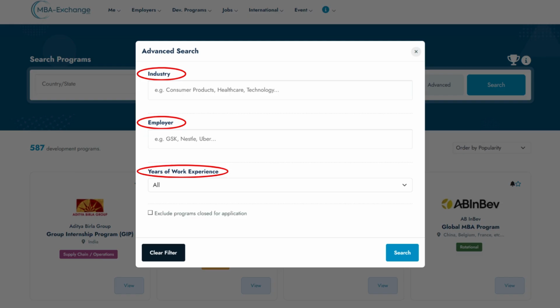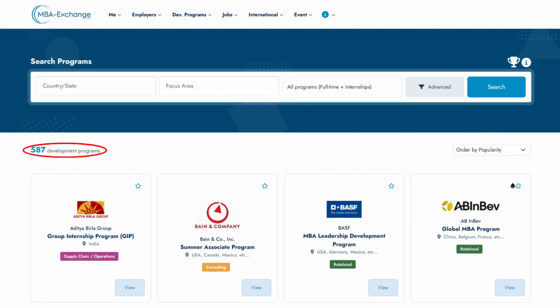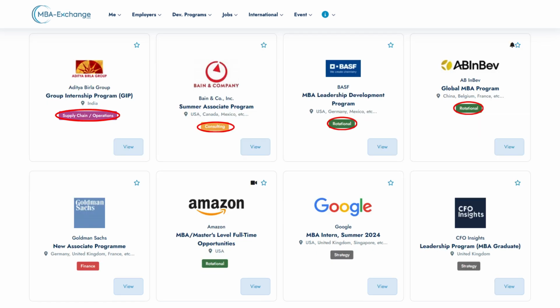You can also use the advanced search for filtering by industry, employer, and years of experience, as well as application status. After you search, you can see how many programs match your criteria on the left. Each program has a tag that shows its focus area, so you can easily identify ones of interest. To view the full program details, click on the program name or the company logo. You can also save any program to your favorites by clicking the star in the top right corner.